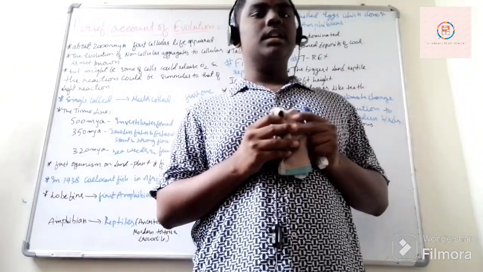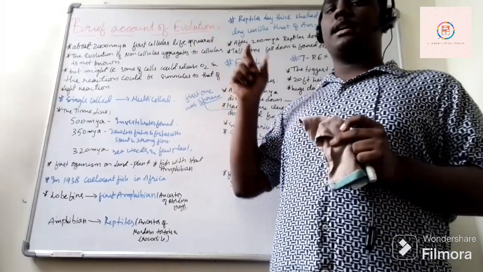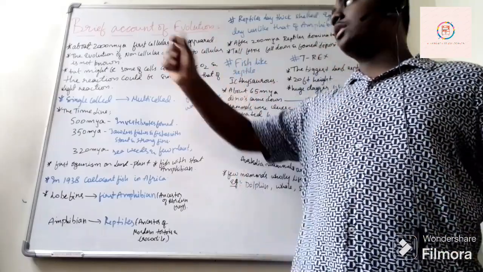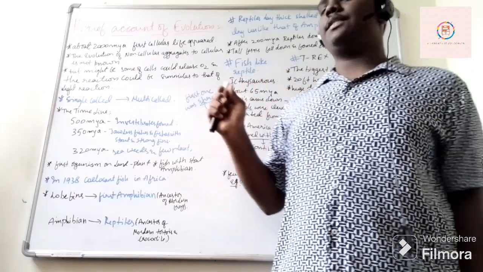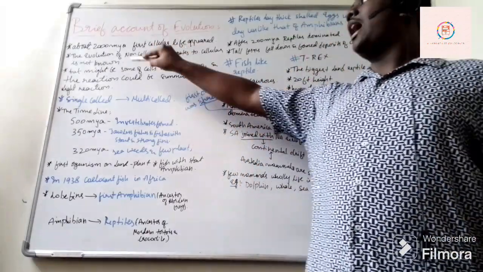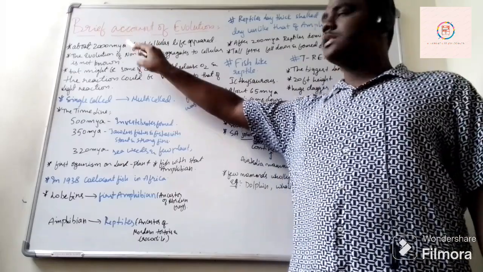Hey everyone, welcome back. Today in my video we are going to discuss the subtopic in the lesson of evolution, a brief account of evolution. Okay, so the first point that we are going to discuss is about 2000 million years ago. Here MYA stands for million years ago.